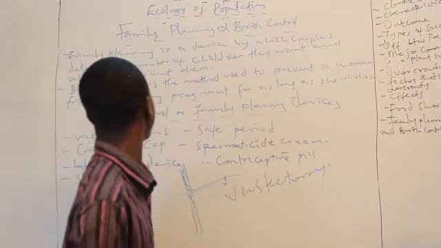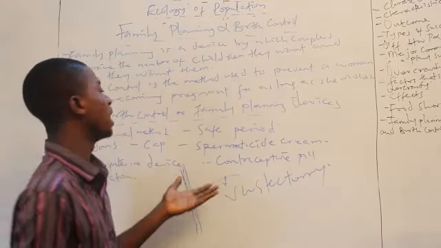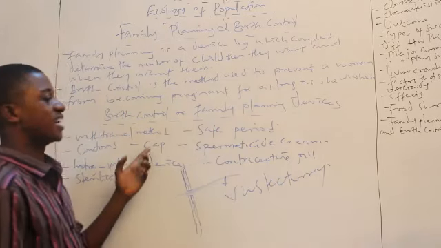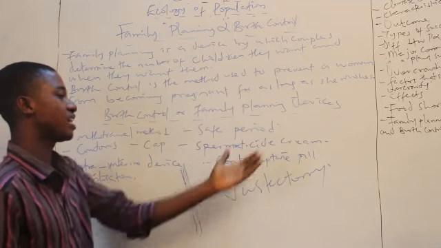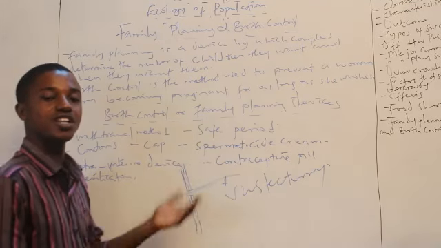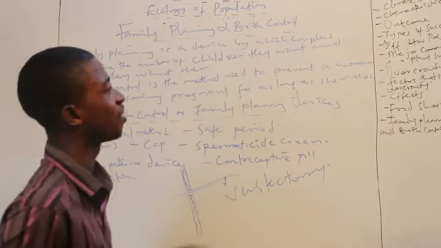So can we just take a look at it again? I have the withdrawal method, the safe period, the condoms, the cap, the spermicide cream, the intrauterine device, the contraceptive pill, and sterilization, when you sterilize the body so that sperm will not meet the egg.